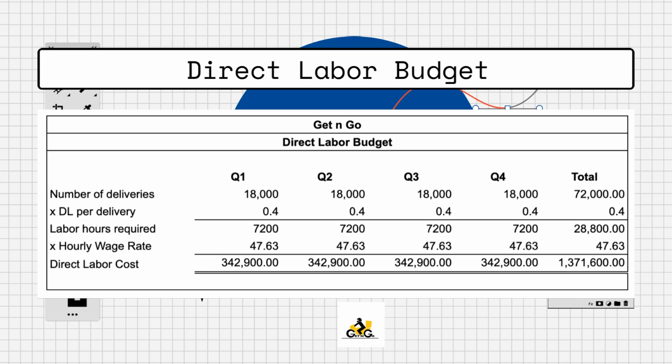And we need to multiply the labor hours required with the hourly wage rate of 47 pesos and 63 centavos, which gives us the total direct labor cost of 342,900 pesos per quarter and a total of 1,371,600 per annum.